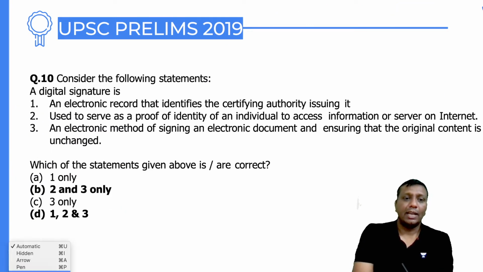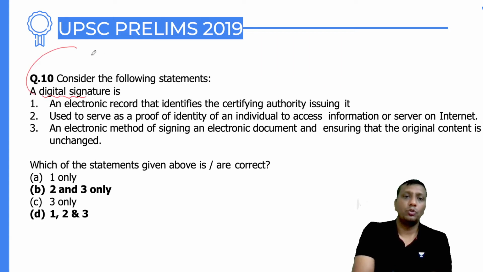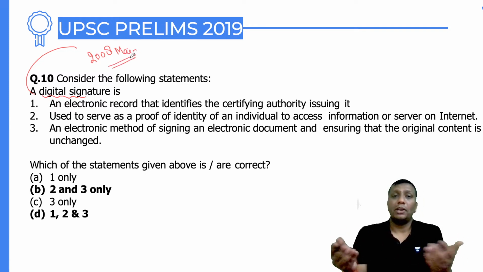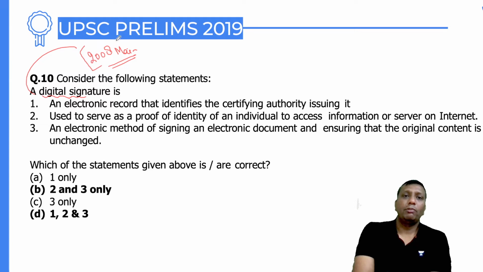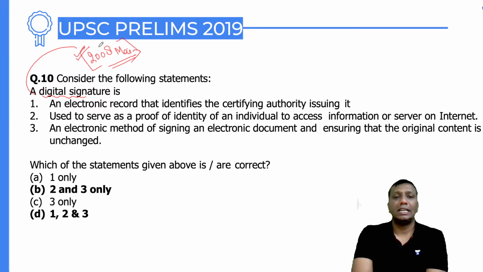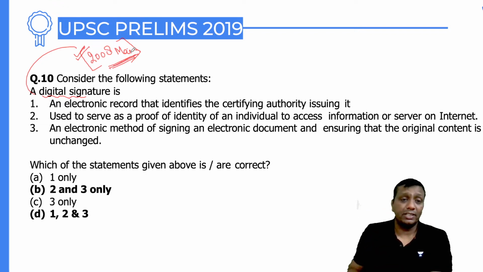Question number 10, guys, and here the question is on digital signature. Consider the following. Digital signature was also a UPSC mains question in 2008, but still you people are saying it's current affairs. I'm so sorry. It means you people still could not understand science and technology. Every year you say it's current affairs, current affairs, and this is the reason the merit cutoff is going to be 45 questions out of 100.